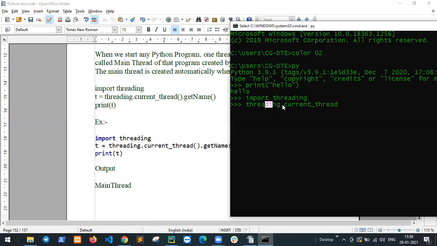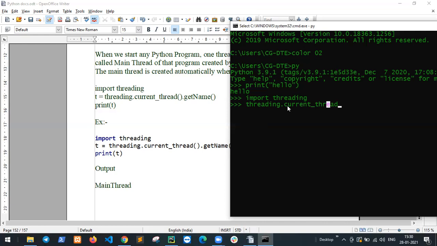Threading is a class, and inside the class are assigned functions. Dot means current object dot. Threading is a class with multiple functions, maybe 100, 200, 500, I don't know how many functions are defined in this class.